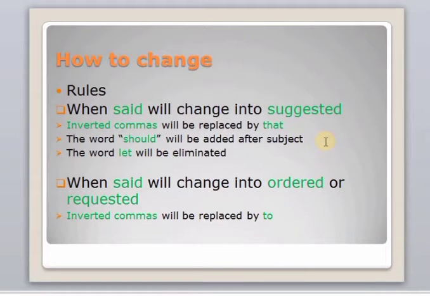Now we need to see what are the rules we need to know. So we have two conditions here. The first condition: when said will change into suggested, then inverted commas will be replaced by the word that. The word should will be added after the subject, and the word let will be eliminated.